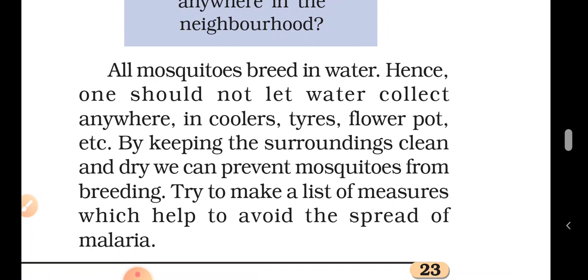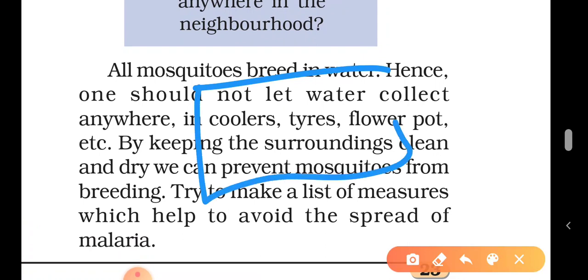See, especially near schools, if there are no compounds or buildings nearby, or neighboring your house, if no house is built next to your house, then the open field collects water when it rains. See, if this is a field, open, water will collect here, and this is your house.